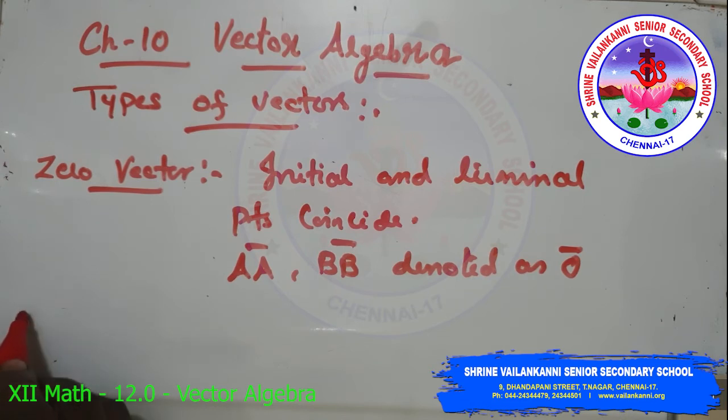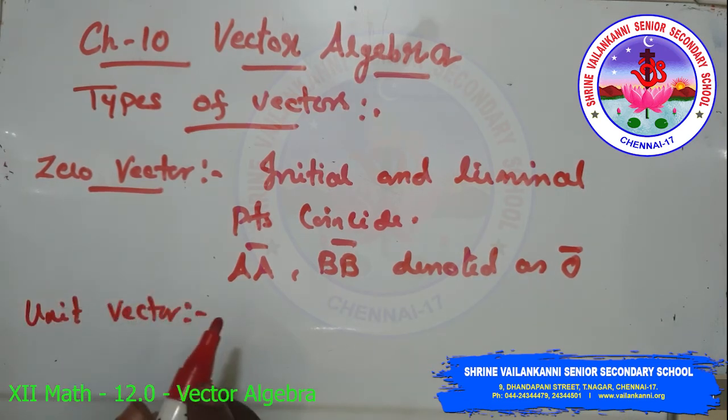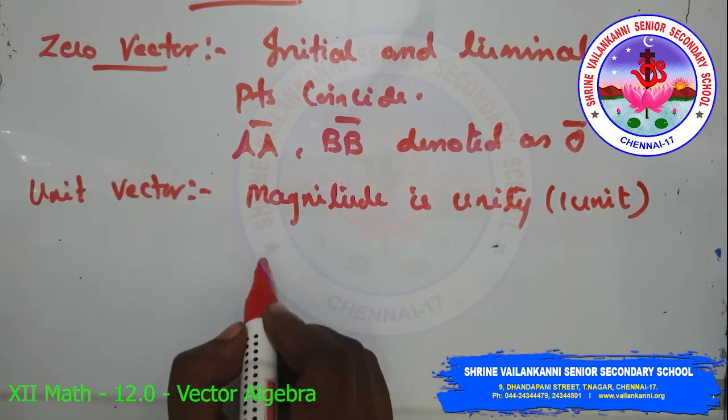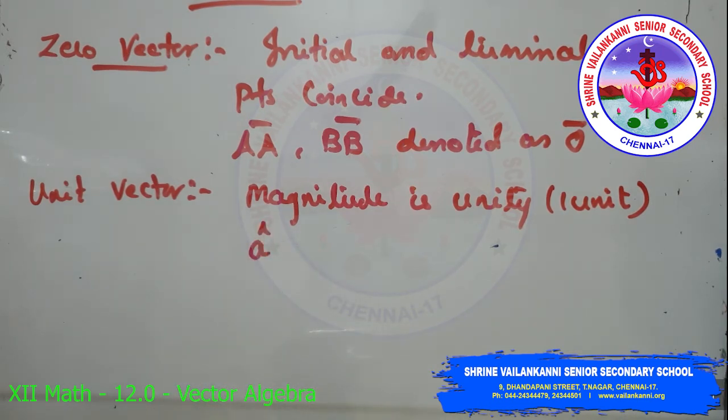Second one, unit vector. A vector whose magnitude is unity, that is, it has only one unit, is called a unit vector. The unit vector in the direction of a given vector a is denoted by a cap. So a unit vector is denoted by a cap.